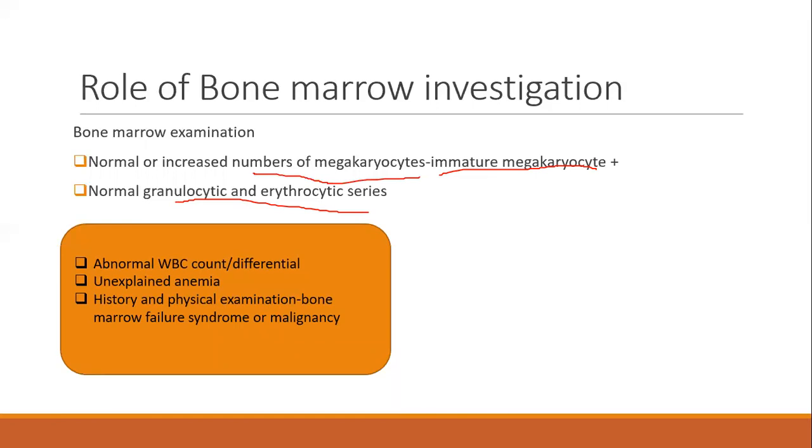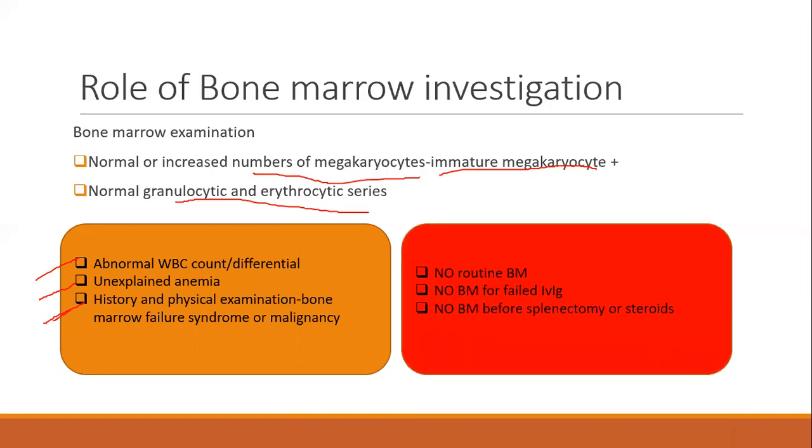Like you are having something in the history and physical examination that is suggestive of a marrow failure syndrome or a malignancy. Or there is unexplained anemia, which is disproportionate to the bleed that the child has had. Or there is an abnormal WBC count or differential count that is making you suspect this can be a malignancy. Then you go ahead and do a bone marrow. Bone marrow is not indicated as a routine. Please remember that.